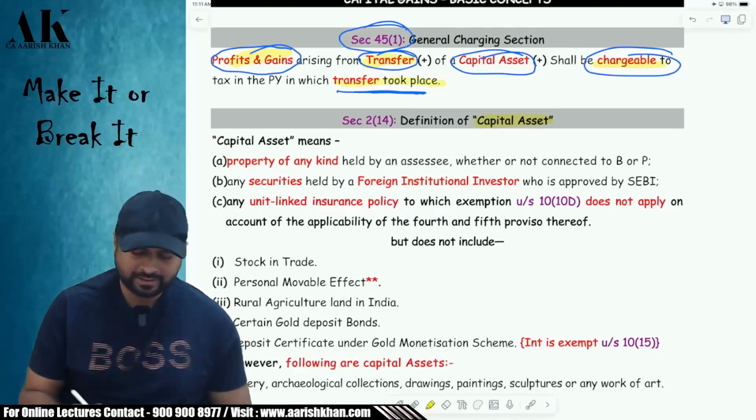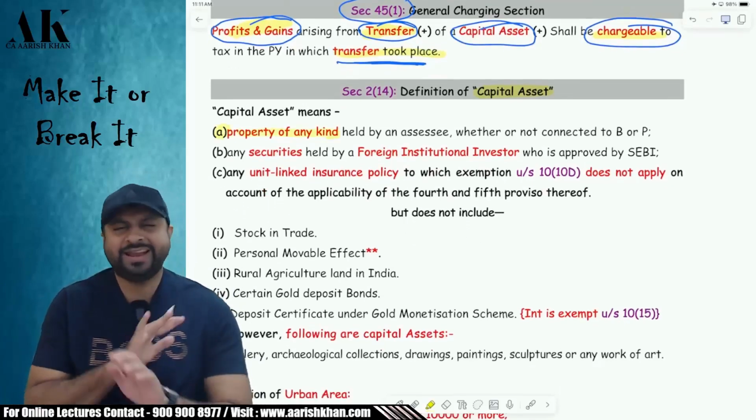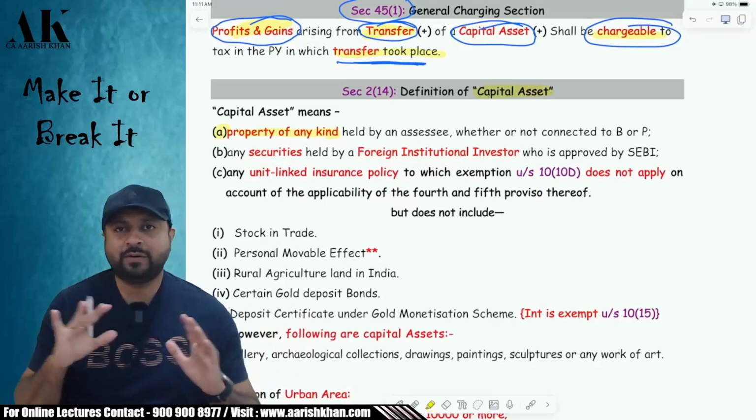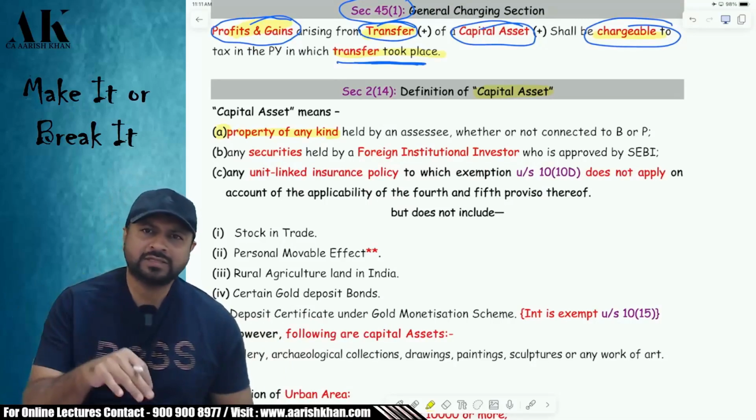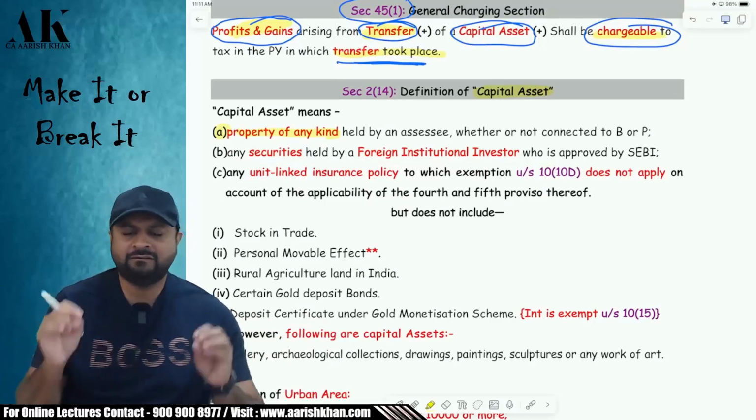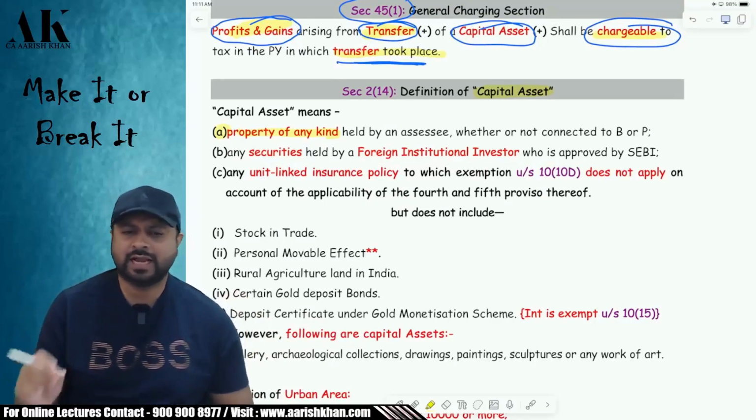What does it mean? It means, point number A, property of any kind which is held by you. Any property which is held by you, movable, immovable, tangible, intangible, related to business, personal property, it doesn't matter. Every kind of property is your capital asset as per point number A.